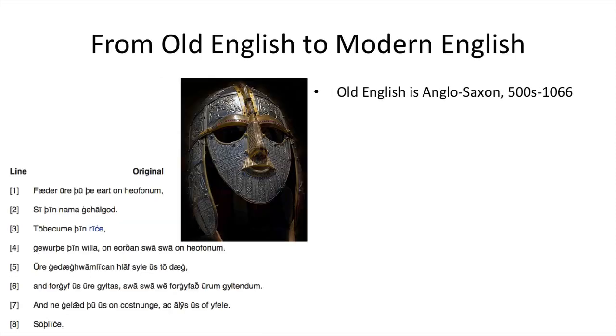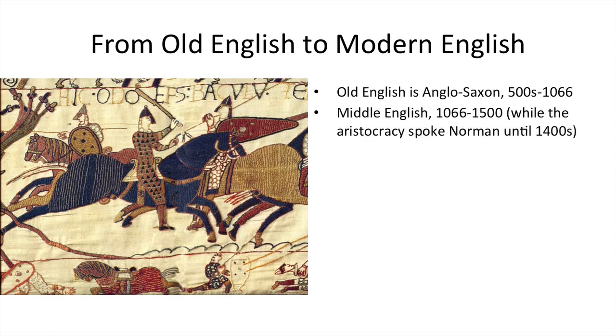From Old English to Modern English: Old English is, like I told you before, the Anglo-Saxon language, which existed from the 500s, when the Anglo-Saxons came over, until 1066, the Norman invasion. And then Middle English, from the period between the Norman invasion and 1500, that's the English spoken by commoners. Basically, it changed a little bit. While the aristocracy, the ruling class, spoke Norman, which was almost a French language, until the 1400s, before they